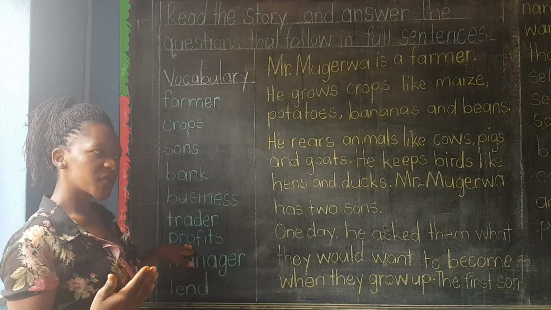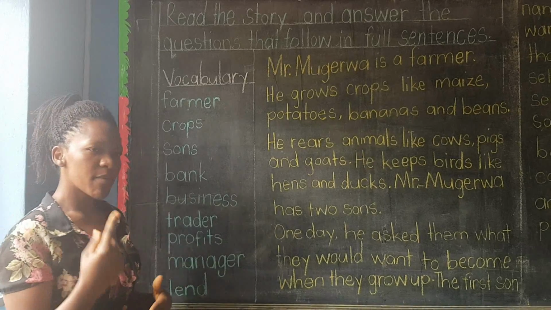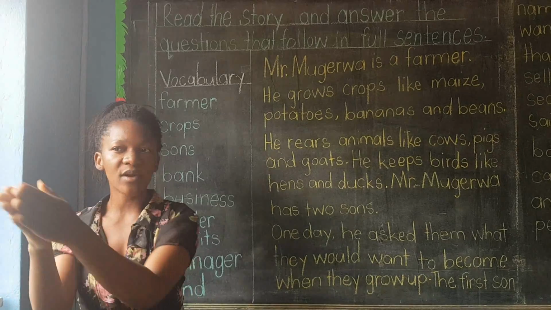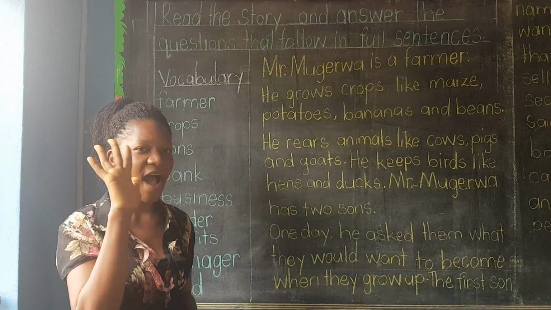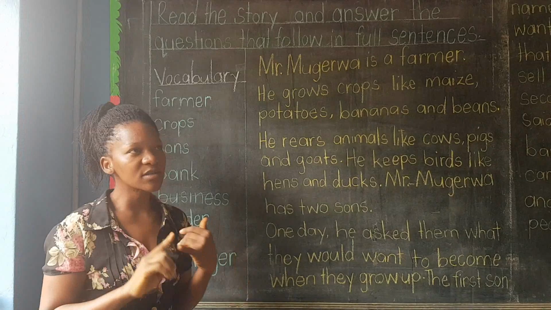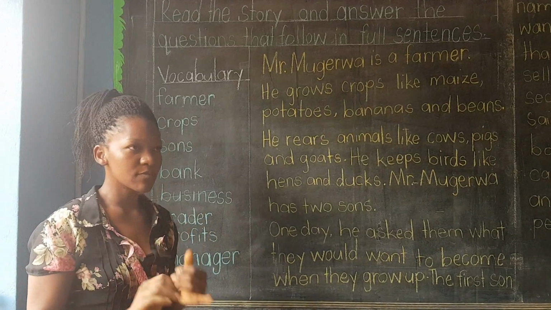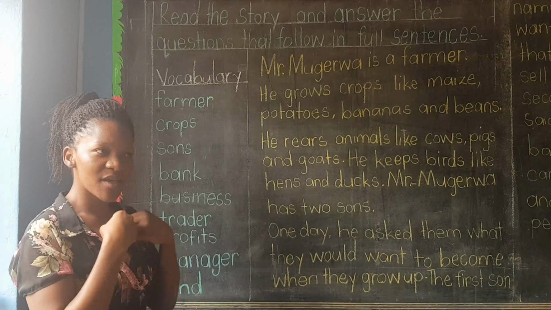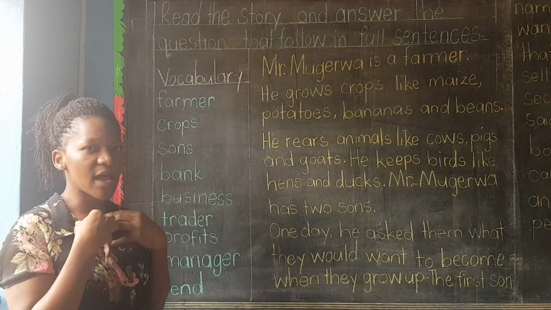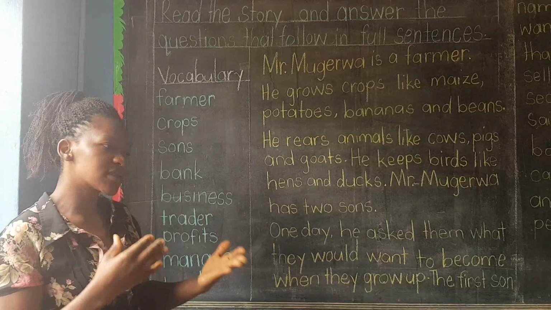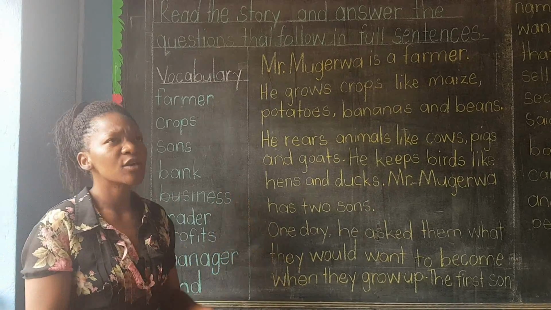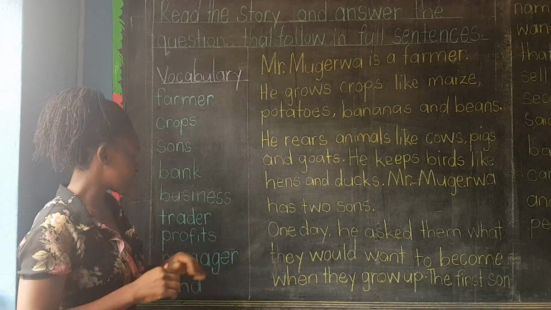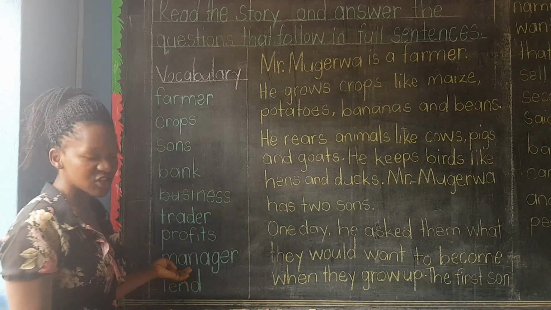Profits. Now profits is like if I buy something at 200 shillings and then I go and sell it to another person at 500 shillings, then I will say 5 minus 2, I get 3. So that 300 shillings is my money, the profit that I have got. You buy something at a lower price, you sell it at a higher price, then that money that you get is yours. That is the profits.